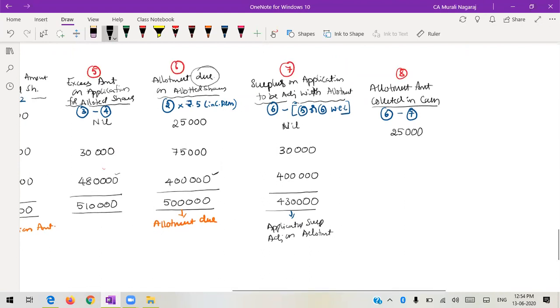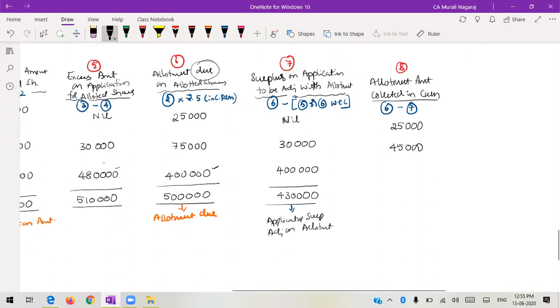Next, allotment. Look at column number 6: 75,000 I required. Out of that, I adjust 30,000 from the share application, so the balance 45,000 they have to pay in cash. Next, 4 lakh they are supposed to pay, but 4 lakh we have adjusted from the surplus, so they pay nil. Only 70,000 in total. This is the allotment amount in cash.